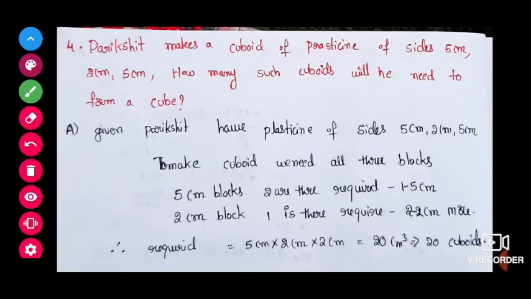Next, Parikshit makes a cuboid of sides 5 cm, 2 cm, 5 cm. How many such cuboids will he need to form a cube? Here, if I want a cube, then all the sides should be made equal, like a cubic number. Here 5 cm 2 times is there and 2 cm 1 time is there.